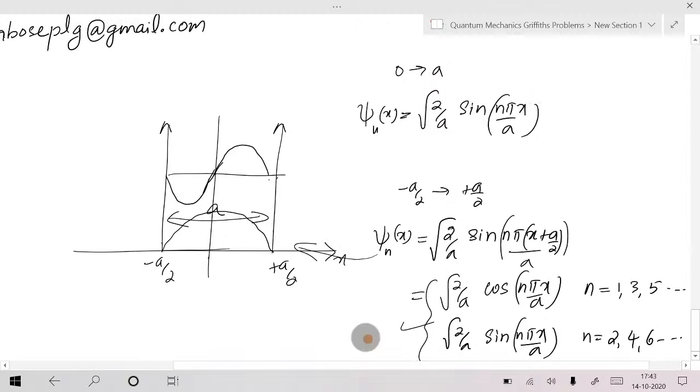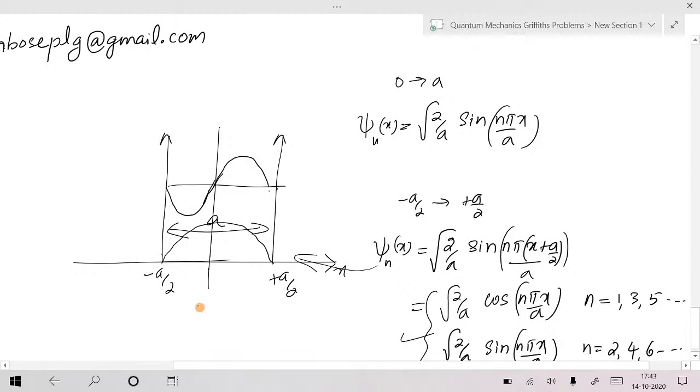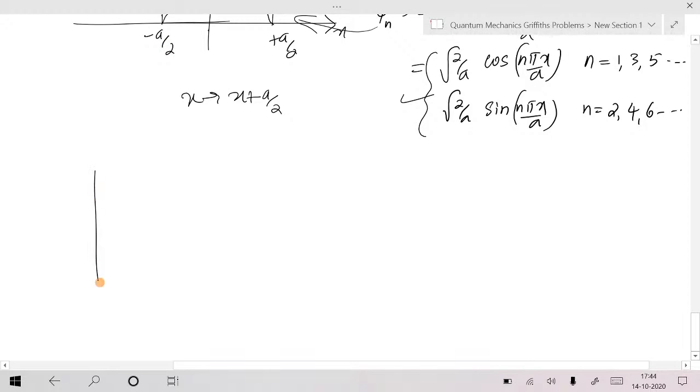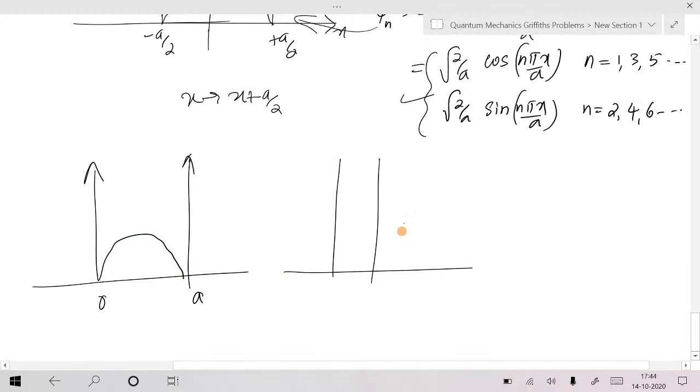This is how the changes should be done. You should change x to x plus a by 2 because the curve is shifted backward. When you observe from 0 to a, this was your wave function. Now it is minus a by 2 to plus a by 2, and the curve is shifted backward.